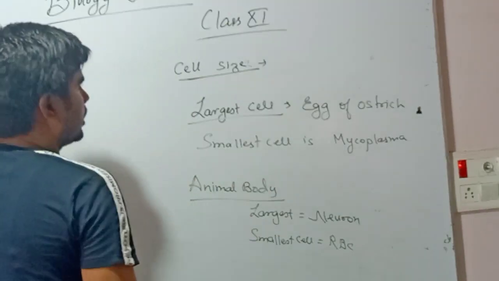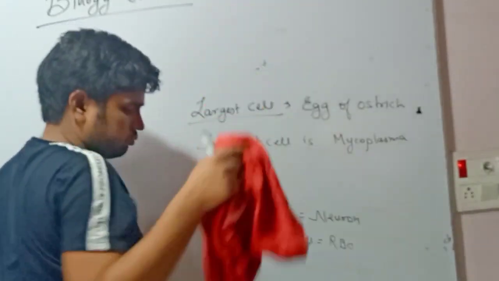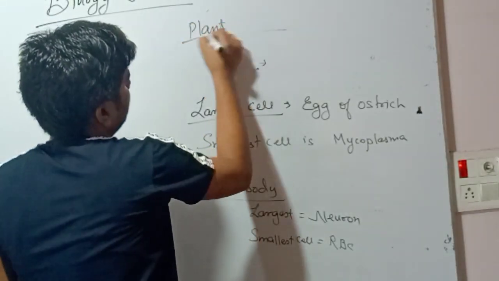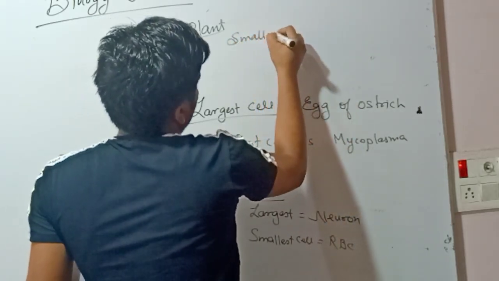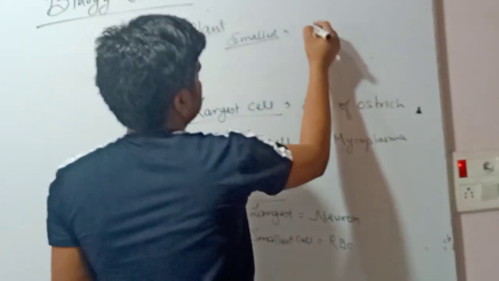Whereas in plant kingdom, we can say that the smallest plant cell is chlamydomonas.